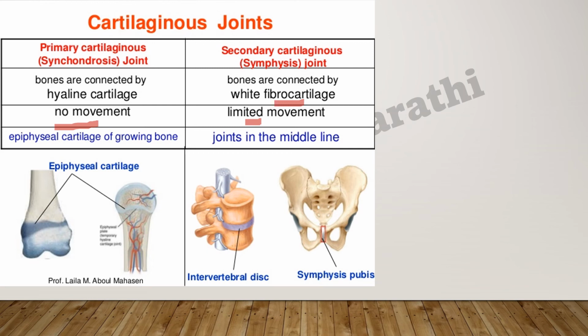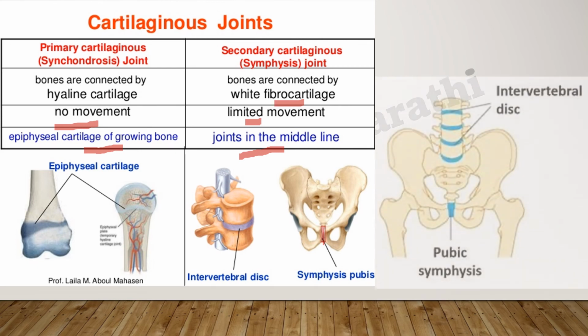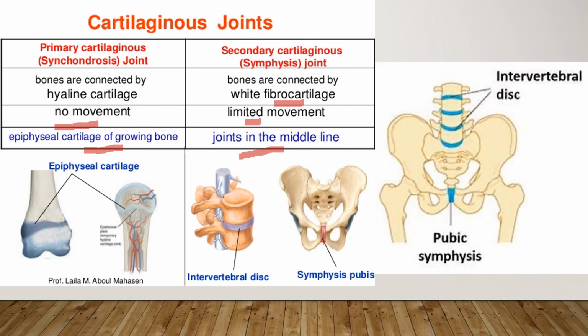Here it is the epiphyseal cartilage of a growing bone, and this joint is in the middle line. In this image it is the epiphyseal cartilage, and here you can see the symphysis pubis, present as a secondary joint. In another image you can also see the pubic symphysis, and this blue mark is our secondary cartilaginous joint. So my dear friends, this is about today's quiz.